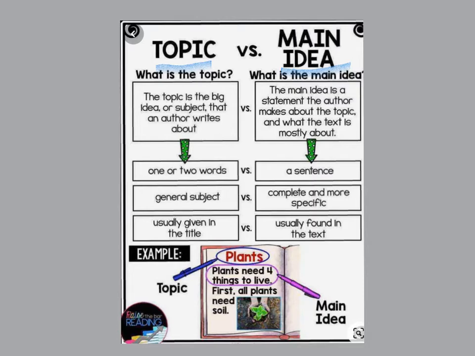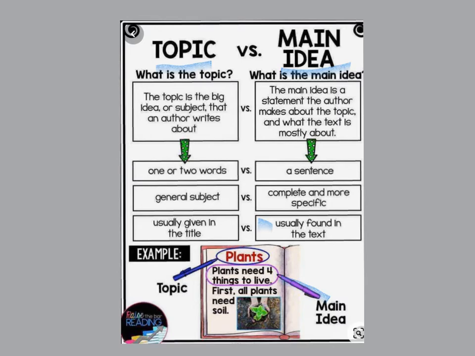So what is a topic? It is one or two words. In contrast, the main idea is a whole sentence. A topic is a general subject. In contrast, a main idea is complete and more specific. A topic is usually given in the title, and the main idea is usually found in the text. So in the example at the bottom, the topic is plants, and the main idea is that plants need 4 things to live.